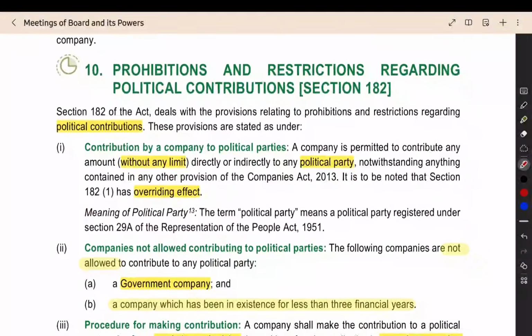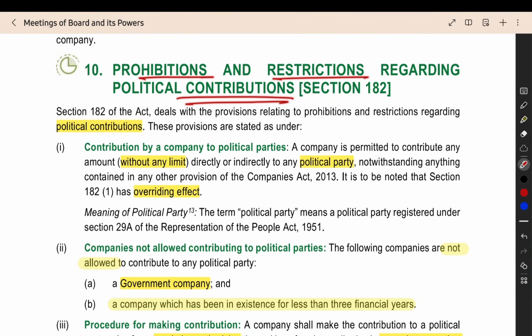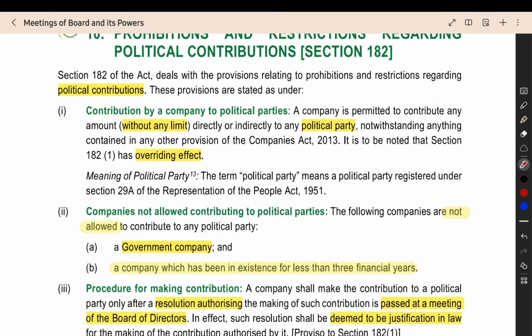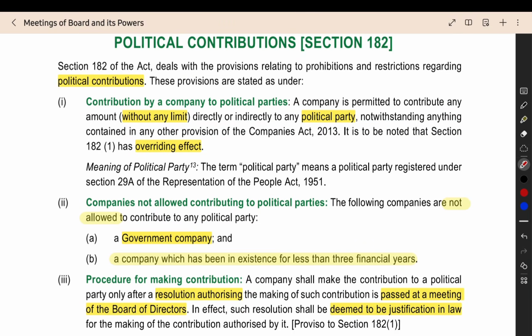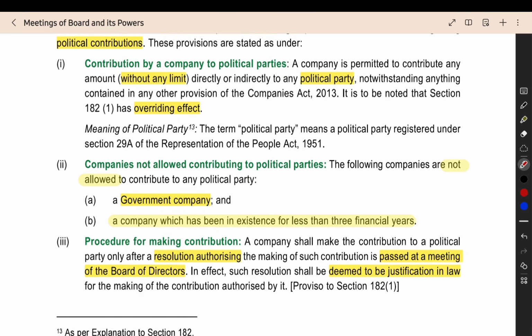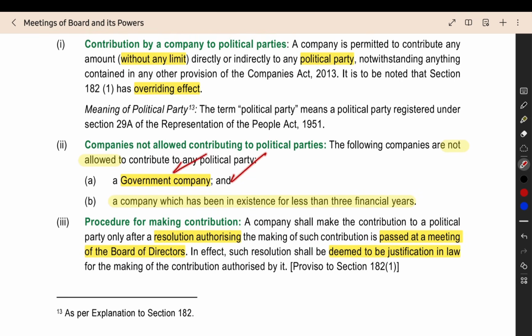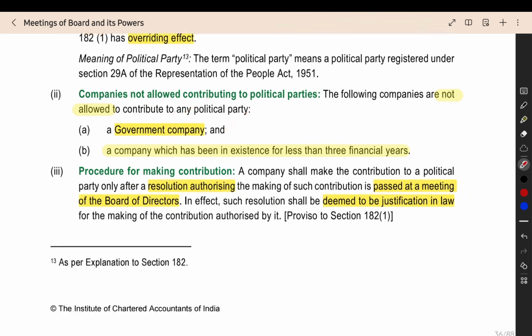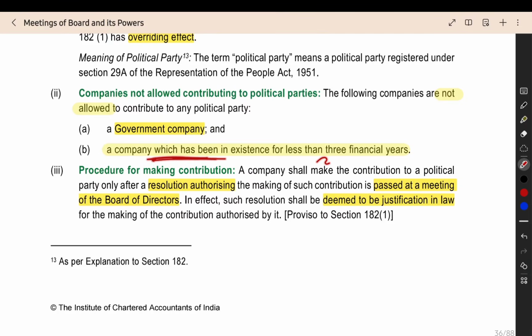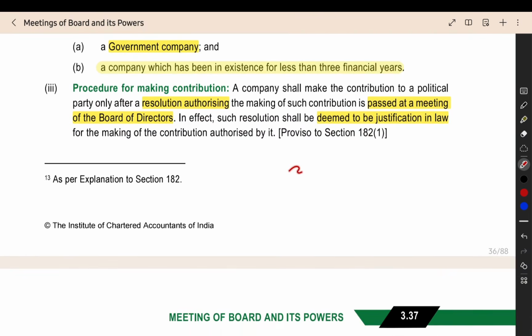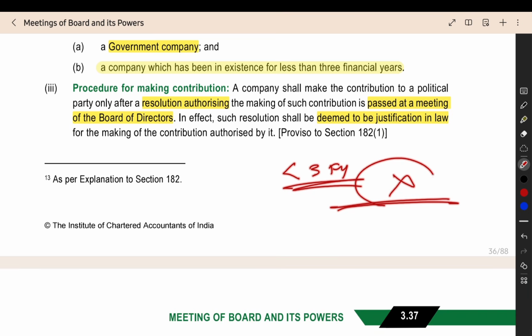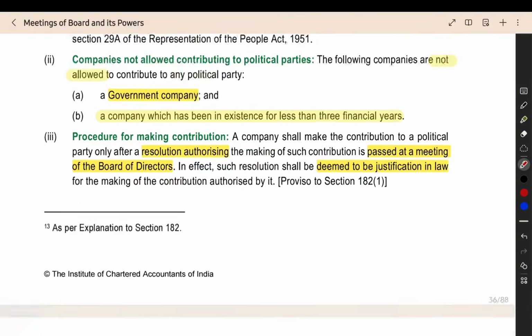Now we can move to the next section, section 182, which is about the prohibition and restriction for political contribution. If you are making a contribution to any political party, there is no limit, but you should be an older company. You should not be a government company. A government company cannot contribute to a political party. That is not allowed. And a new company, one in existence for less than 3 financial years, is also not allowed to contribute to a political party. Otherwise, people will create dummy companies and then contribute to political parties. So they have given this restriction.